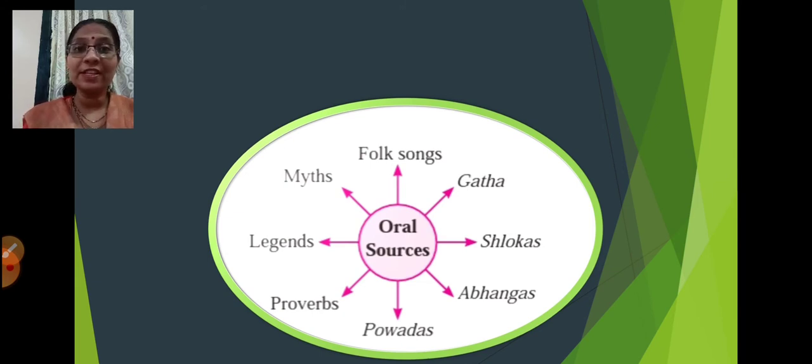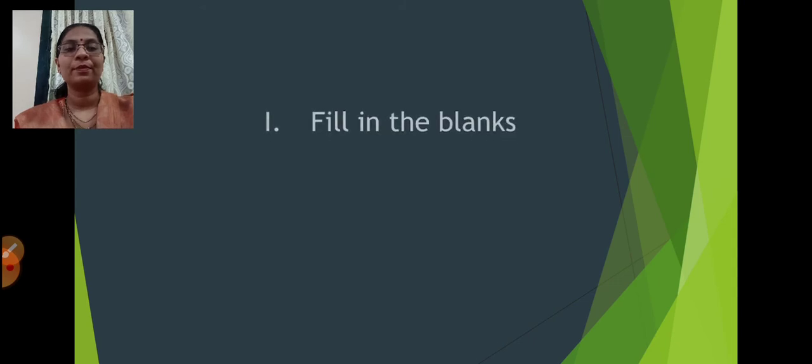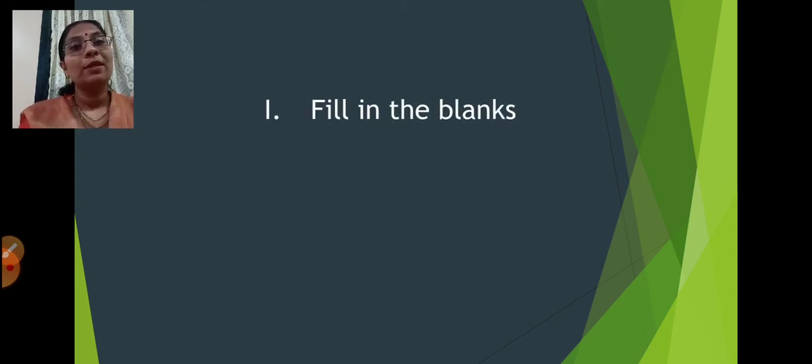And what does history give us? History gives us a chronological, scientific, and systematic account of the past, systematic happenings of the past. Fine. Now moving ahead, we will solve the types of questions which will be asked in your exam. So the first type is fill in the blanks.